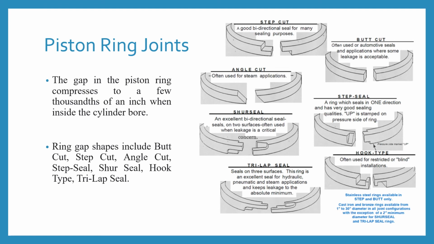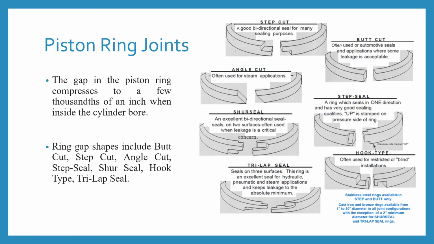Now coming to the piston ring joints. The gap of the piston ring compresses to a few thousandths of an inch when inside the cylinder bore, and the gap in between the piston ring ends is called the butt gap.